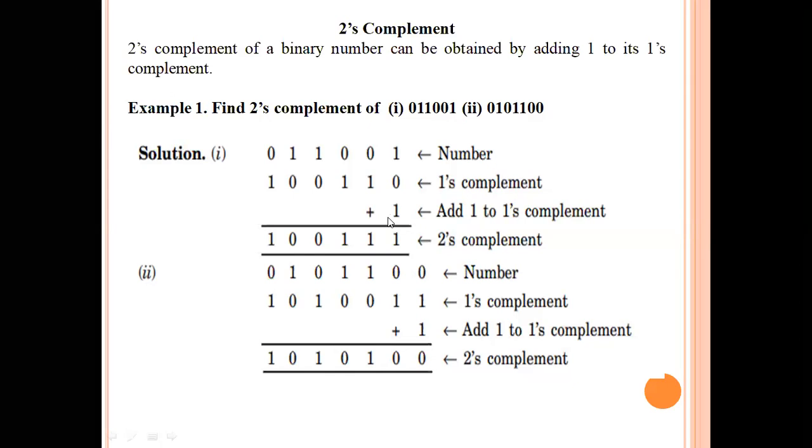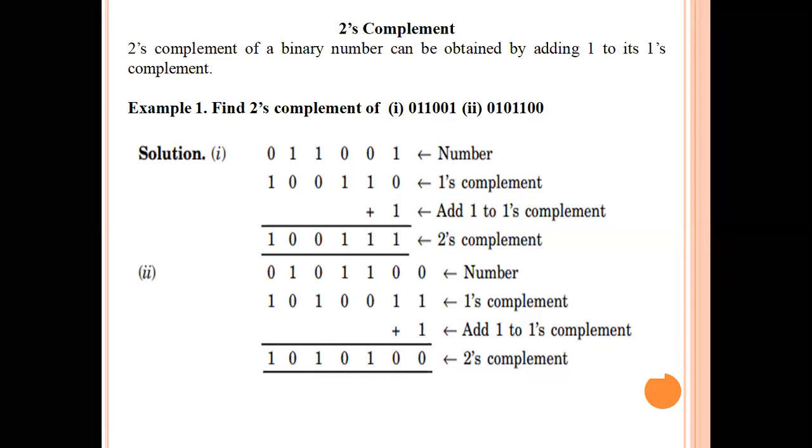We are adding 1. 0 plus 1 is 1, and this one is quite common. We should not use the original number. We have to use only the ones complement value and perform the addition. 1, 0 plus 1, 1, and this gives 1, 1, 1. Suppose here also the value 0 is replaced by 1, then what will happen? 1 plus 1. What do we write for 1 plus 1, as in the previous slide? I have already said that 1 plus 1 is represented as 1, 0.